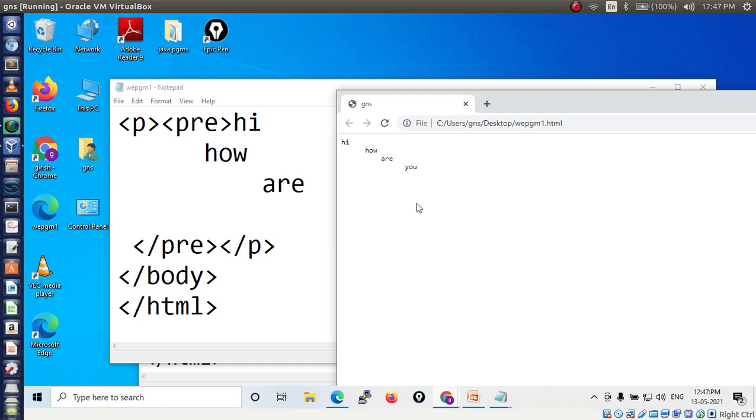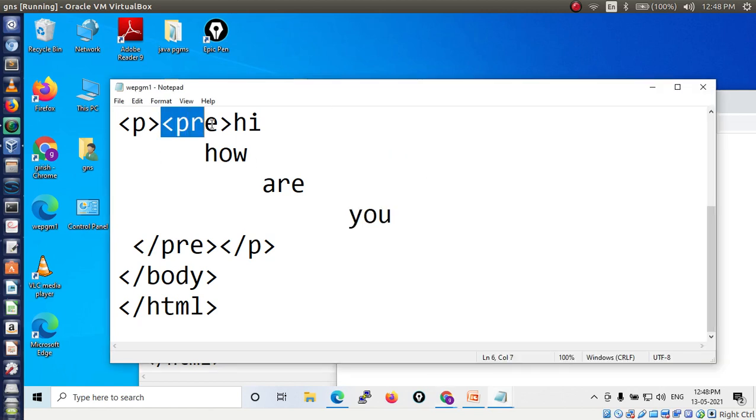So this is a kind of error in an HTML page. If you are using JavaScript, it will show the error, but if you are using HTML, it will not show any errors. You have to identify each and every line, then the error will be solved. Is it clear? So you have to print a message like this with the help of the pre tag.